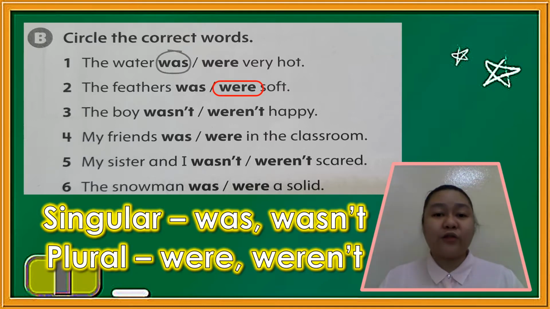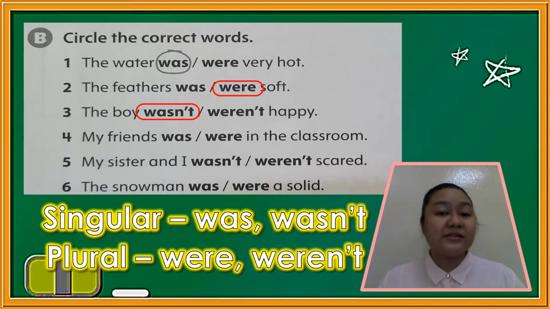How about number 3? The boy weren't happy. Now our noun is the boy. Now because the noun there is only singular, it's only one, what will be our answer? Is it wasn't or weren't? Correct, it's wasn't.